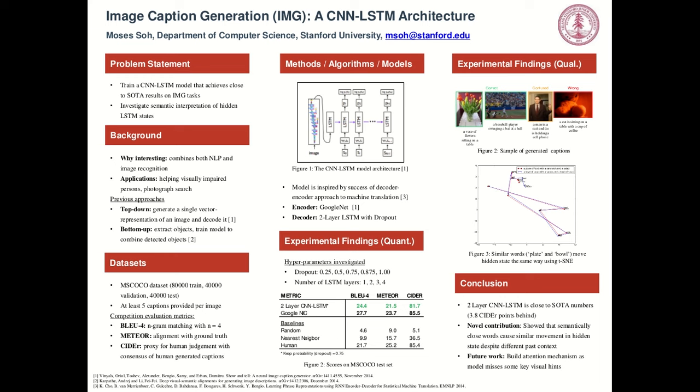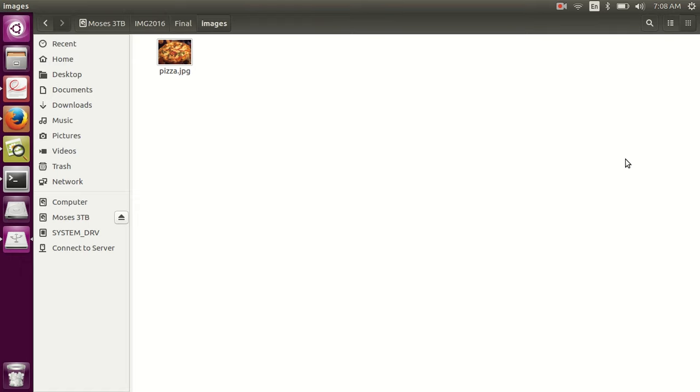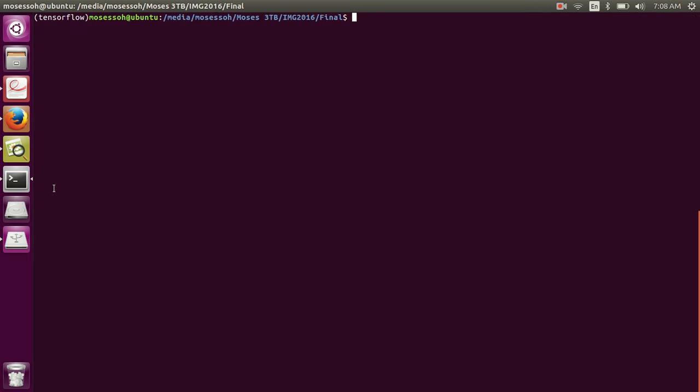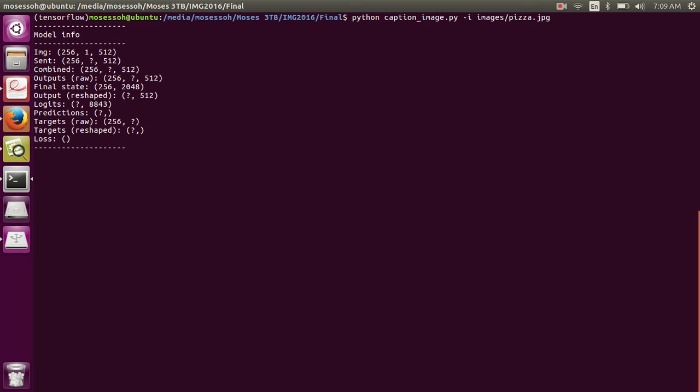I've put together a quick demo that allows you to caption any image automatically. What I've done is that I've saved a picture of a pizza in an images folder. Here's the image. What we're going to do is to run the caption image script, and if we give it a couple of seconds, it loads in our best model. We are then going to do a forward pass of the CNN, and then if we give it a couple more seconds, it starts to generate the caption.